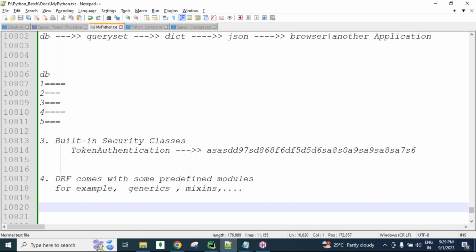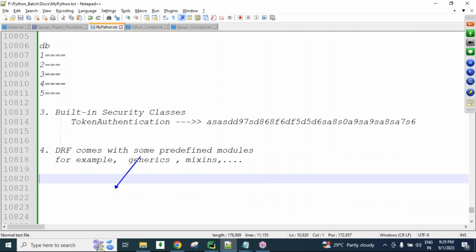Each module provides several classes. What the classes are, how we import them, and how each class behaves, all these things we will discuss.